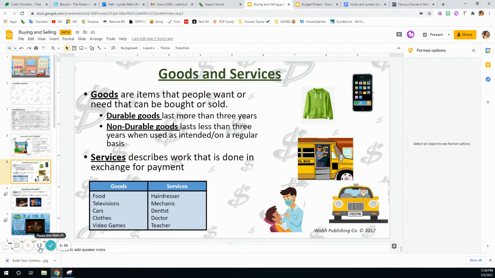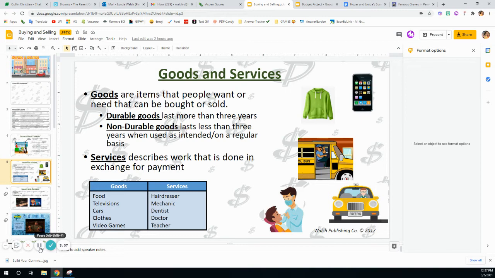Goods and services. Goods are items that people want or need that can be bought or sold. There are two types of goods. There are durable goods, goods that last a long time, and non-durable goods, goods that are used up when they're used as they're intended. So durable goods last more than 3 years when the object is used as it's intended. Non-durable goods last less than 3 years when they are used as they were intended.